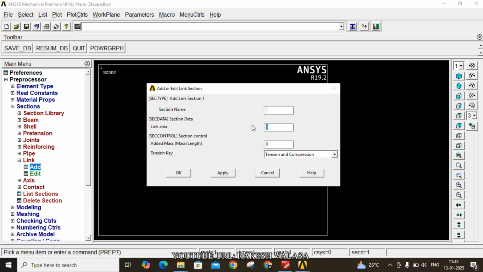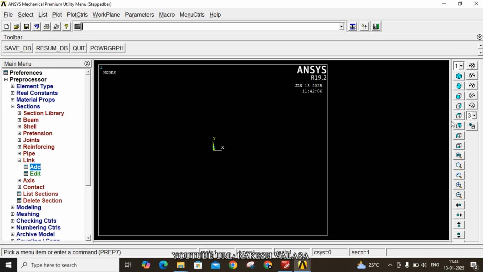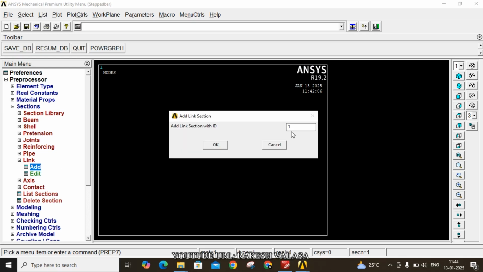Now convert into meter square, that is 1000 E minus 6, because 1 millimeter equals 10 power minus 3. So mm square, 10 power minus 3 whole square, equals 10 power minus 6. So you can type 1000 E minus 6.